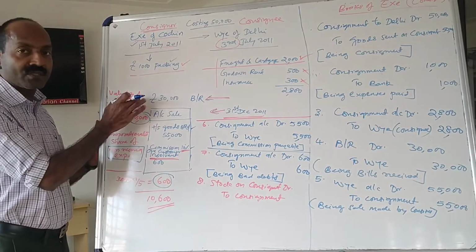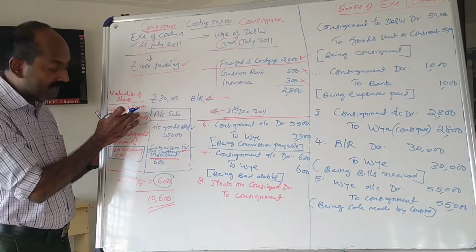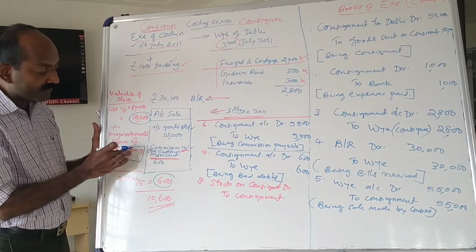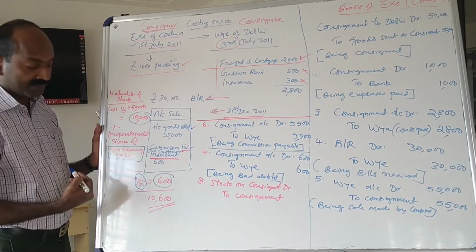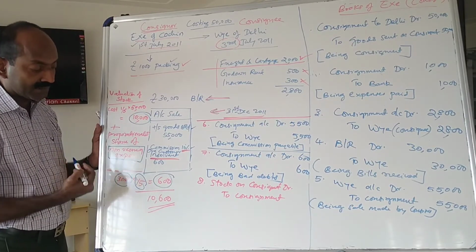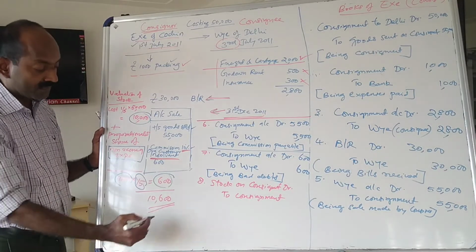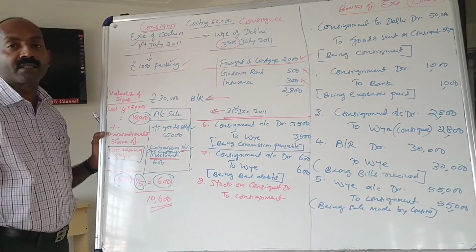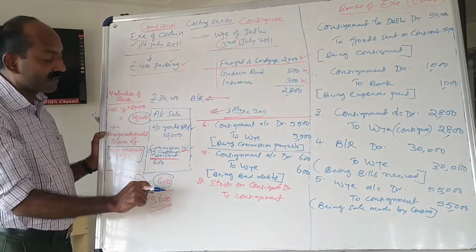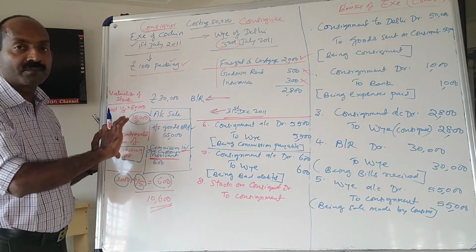So how is closing stock valued? Cost of the goods in stock plus proportionate share of non-recurring expenses. The proportionate share of non-recurring expense is 600. So the value of closing stock for consignment is 10,600. Remember, this is the valuation of stock in consignment. This point should be very clear to you.